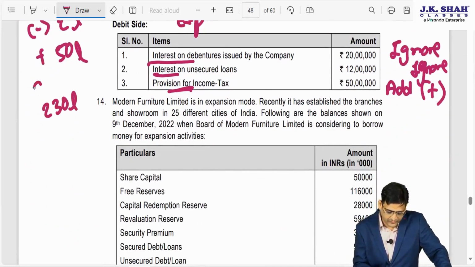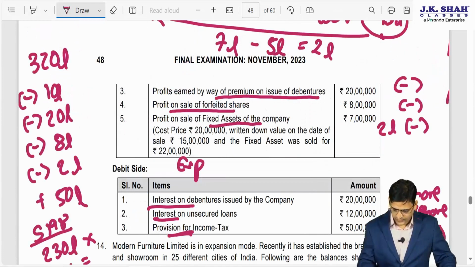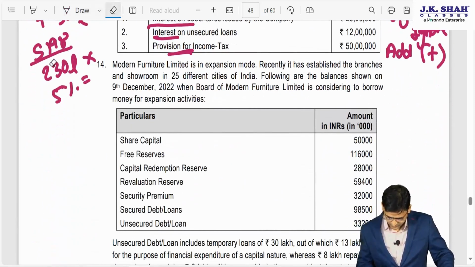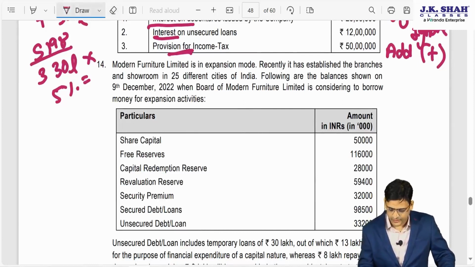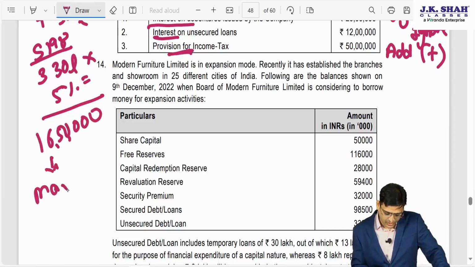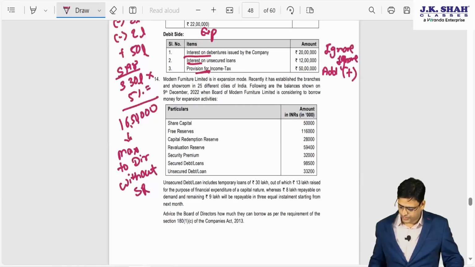This is the net profit as per section 198, and 5% of this will be, this is coming out to be 330 lakhs. Five percent of 330 lakhs will be 16 lakhs 50,000. So this is the maximum remuneration allowed to director without SR. You can pause the video and you can copy this.